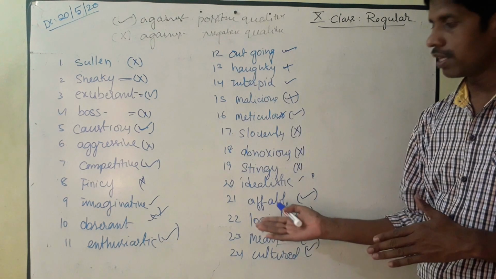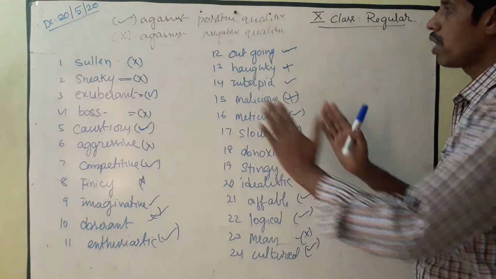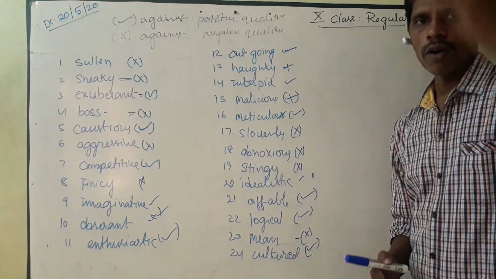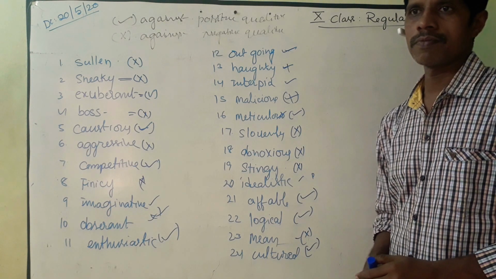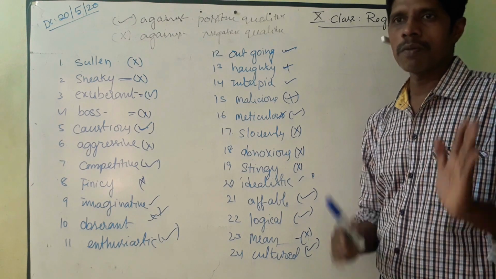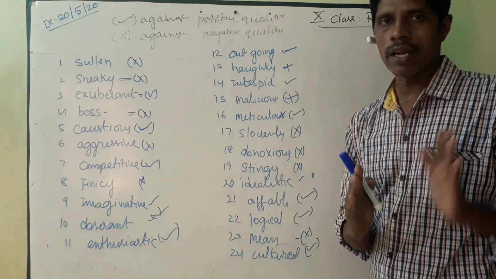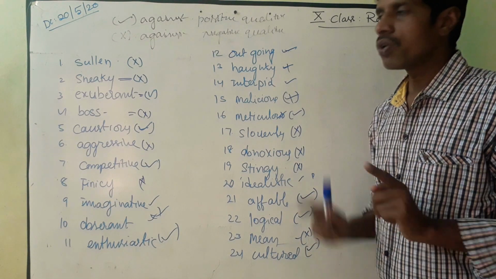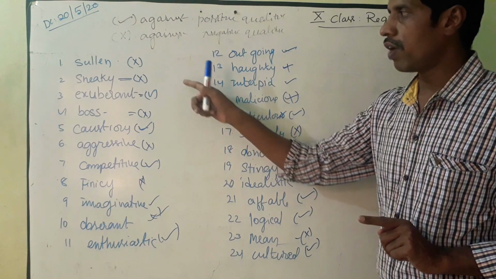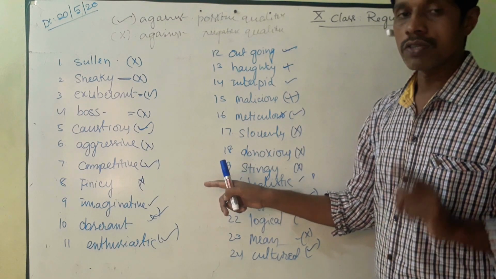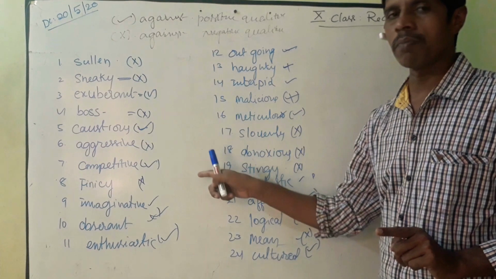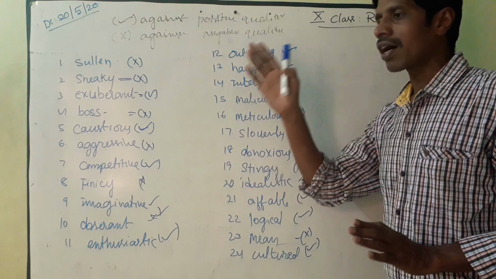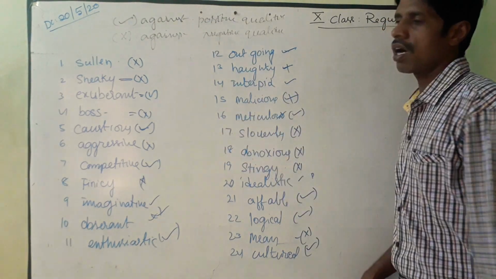Then, as I said a few minutes ago, you have to separate the words into positive qualities and negative qualities. You need to write them one by one under each heading. Okay, then keep the notes and maintain them properly and write all these qualities and their meanings also if possible, because you need to know the meaning when you want to use the words. That is very important. According to the situation, you have to use whether it is positive or negative. For a negative situation, a negative adjective.